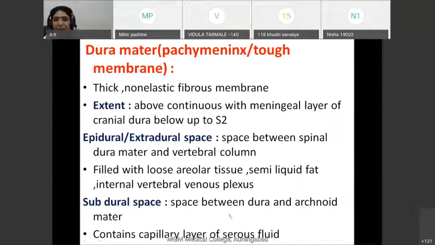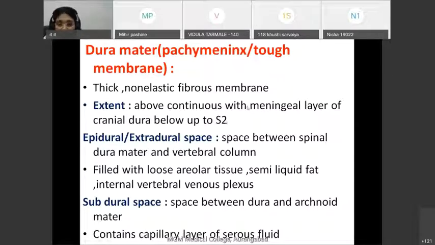First, we will see about the dura mater, which is also known as the tough membrane or pachymeninx. What is this dura mater? This dura mater loosely covers the spine. It is a thick, non-elastic, fibrous membrane, and it continues below up to the second sacral vertebra.